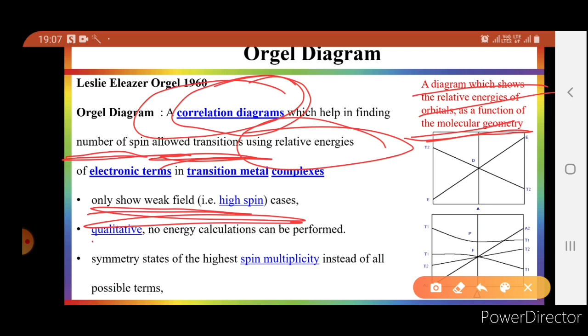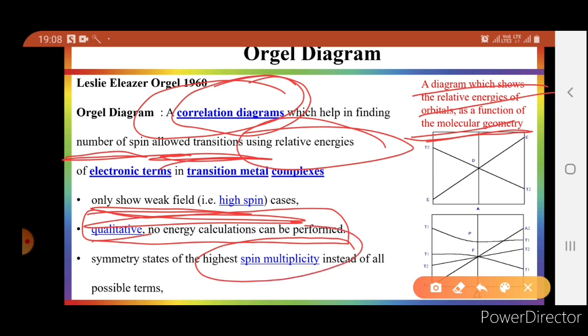Second, this diagram does not give any energy calculation. It is only qualitative interpretation, not quantitative. And third, this diagram interprets the transition of the highest multiplicity term symbol. So no other possible term will be included in this diagram.